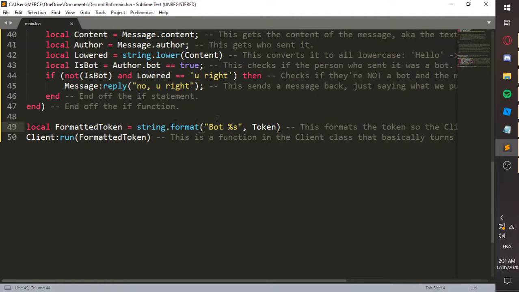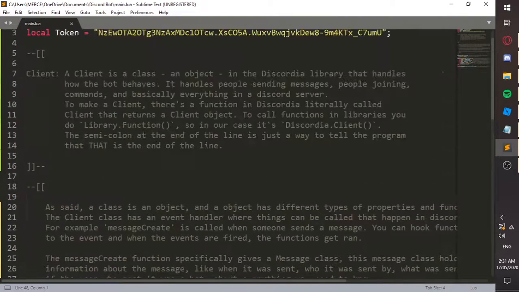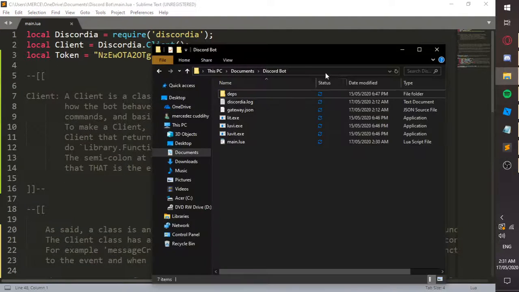I don't know why it never just took the token by itself and converted it later, but that's how it is. I guess for ease of access, just in case Discord changes it, but I don't think they have. Then format token, which is our variable, and then we have a bot, which should work.